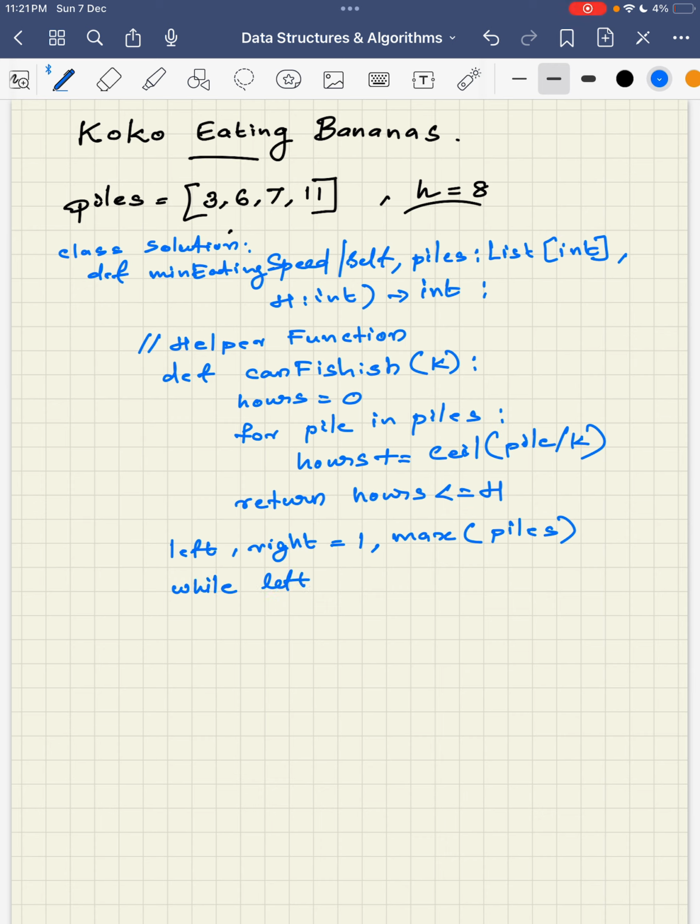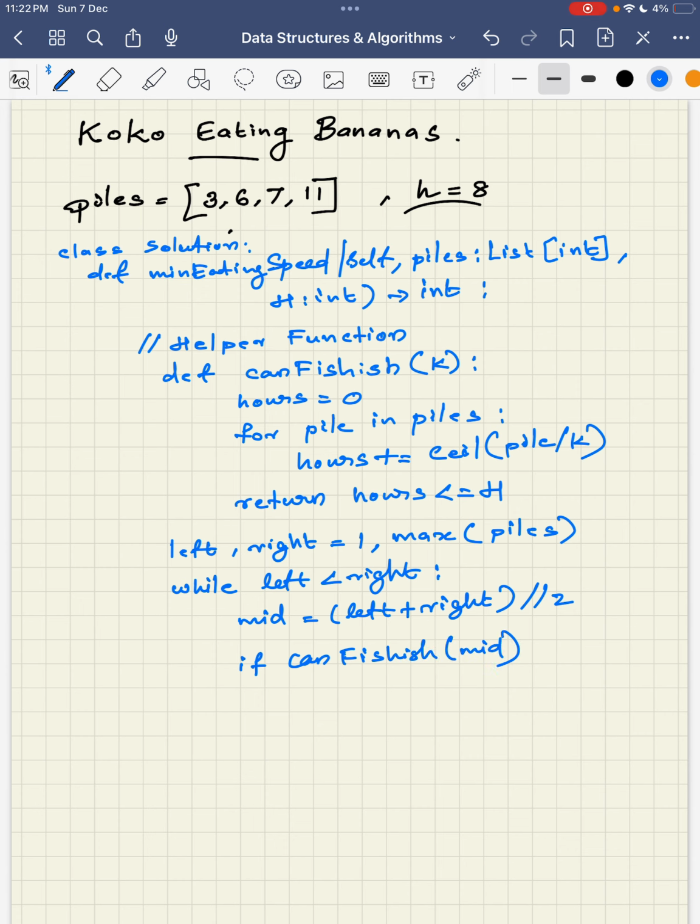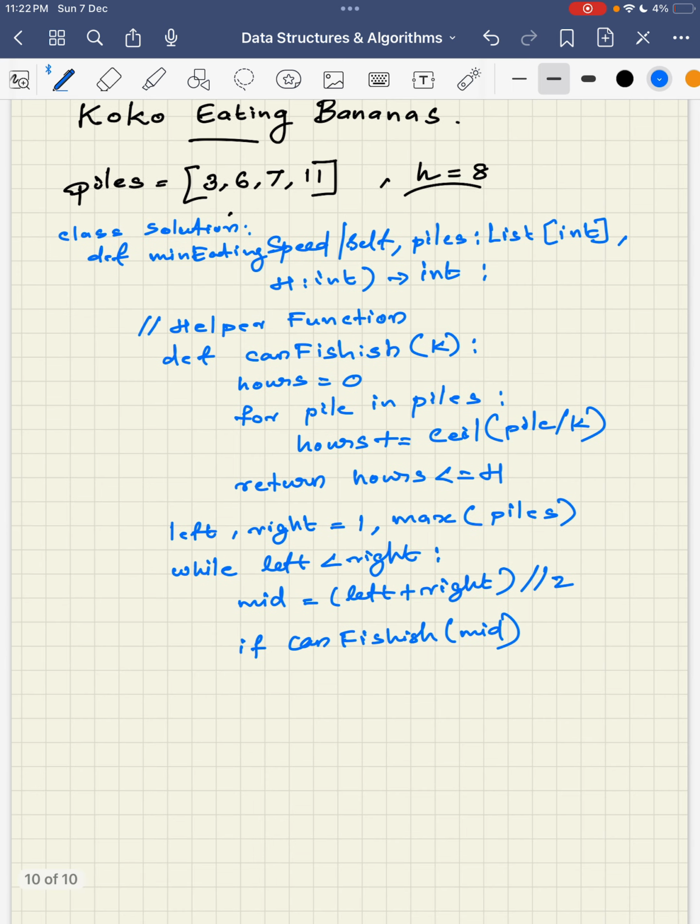While left less than right, in that case we are going to find mid equal to left plus right, floor division by 2, and we will check now. If can_finish, we are going to call the helper function, okay, with mid.